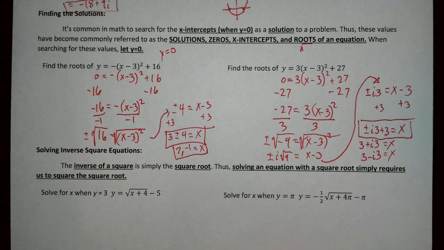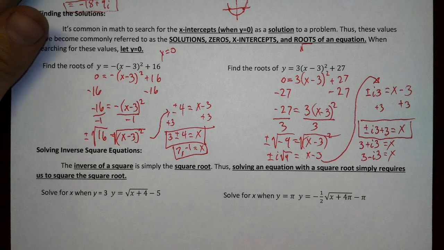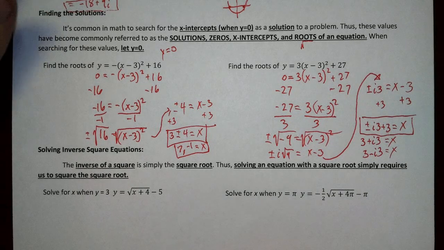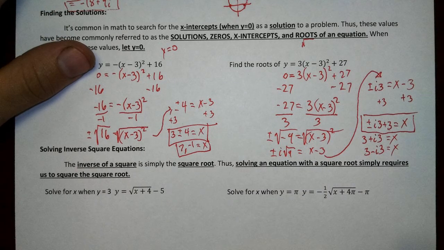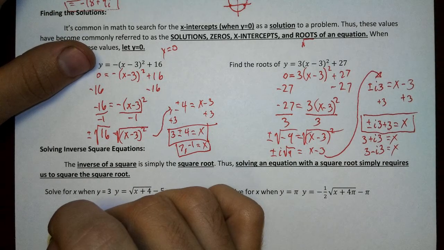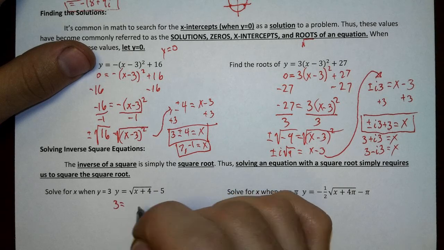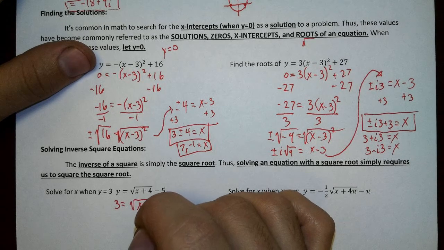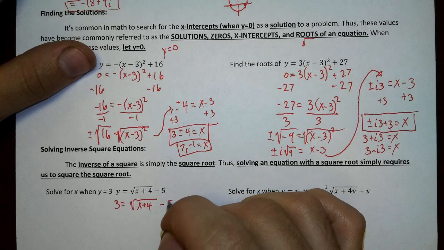So solve for x when y equals 3. y equals the square root of the quantity x plus 4, minus 5. Alright, so we're going to plug in 3 for y, so 3 equals the square root of x plus 4 minus 5, and again, nothing new here.